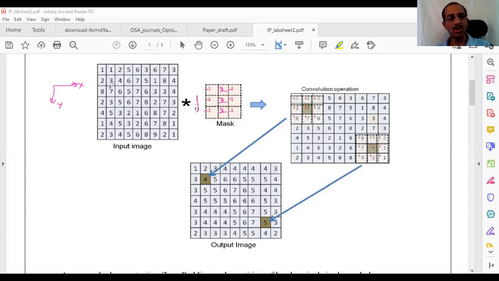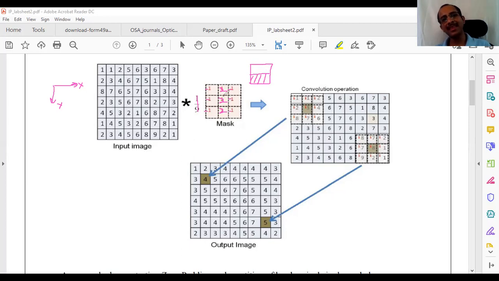Assume that there is an edge like this. Assume that I have an image, and I will put on this kernel. There is an image here, and you can consider this as an edge. That means this is all filled up with some 255 values, and the other part maybe 0 value, and hence there is an edge here. This is a horizontal edge.